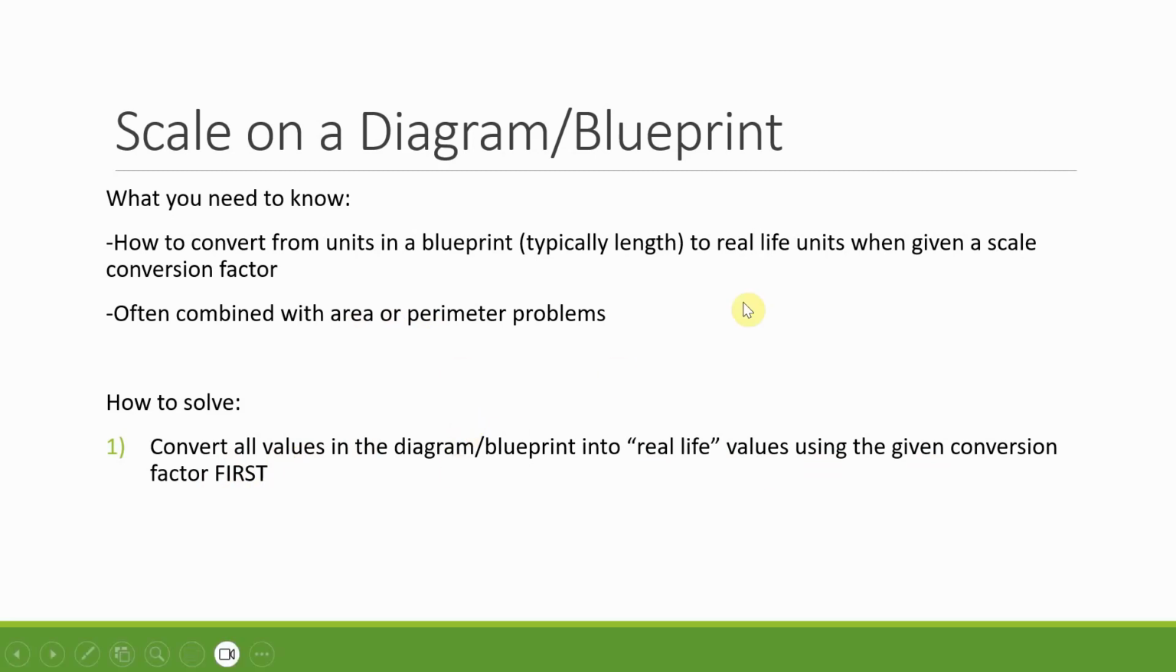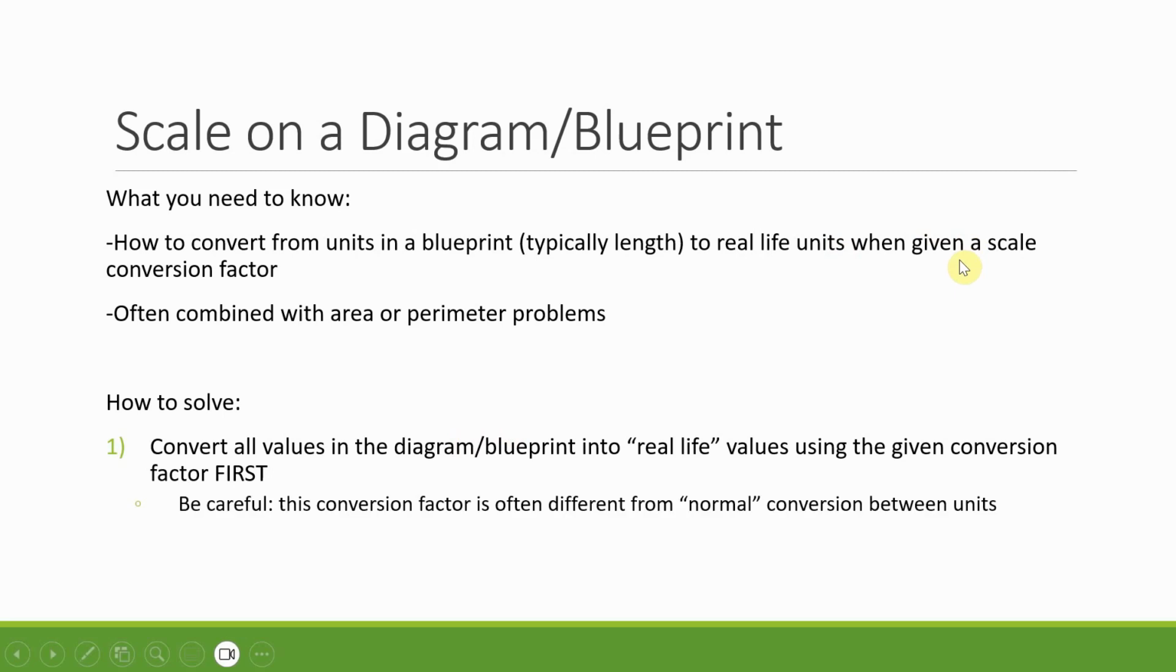So after we've converted everything using that scale conversion factor that they give you, back up. Be careful. That conversion factor is often going to be different from normal conversion between units. So an example of that would be, you probably know, and you will need to know for the ACT, that 12 inches makes up 1 foot. So if they give you a map with things in inches and then ask for something in real life feet, you're not just going to divide by 12. That's normally what you do to go from inches to feet. But we're talking about inches on a map to real life feet. They'll actually give you something like, okay, 1 inch on this map means 5 feet in real life. That's the conversion you're going to want to use.